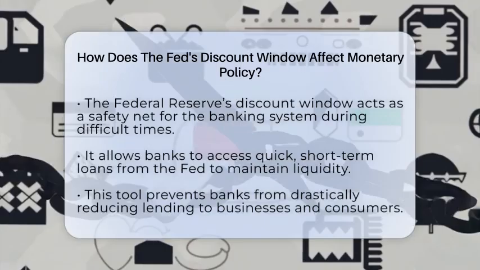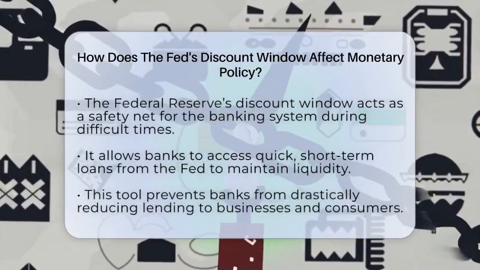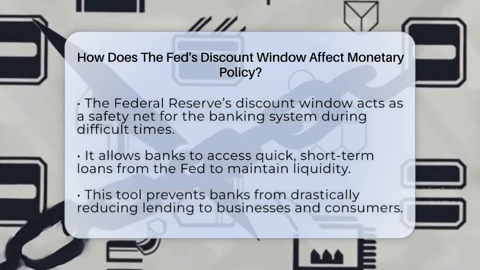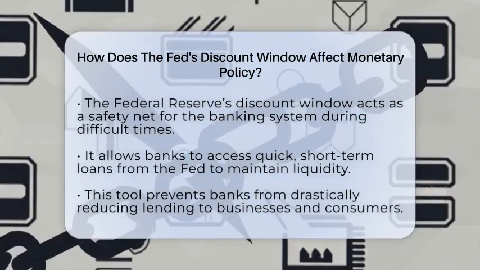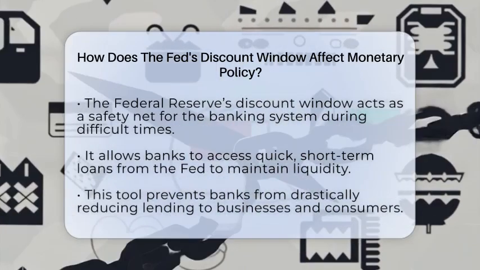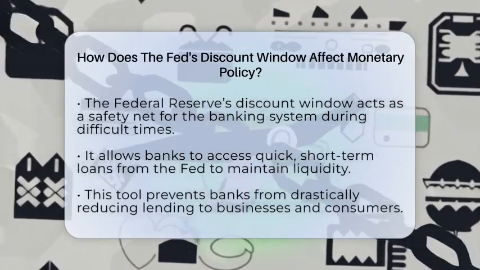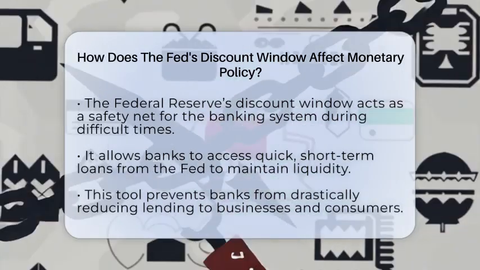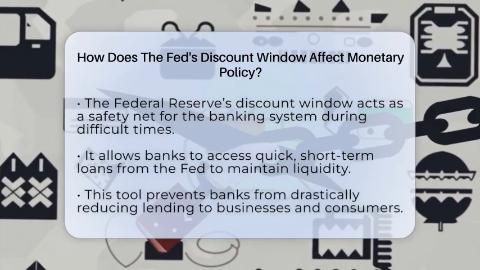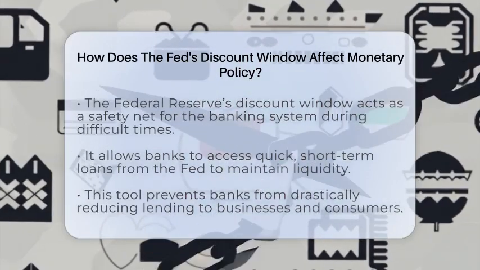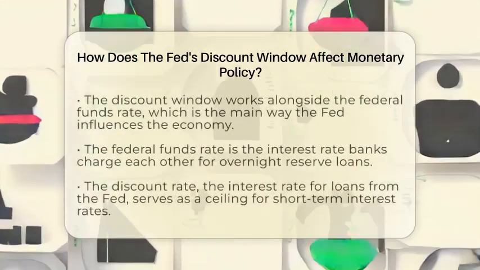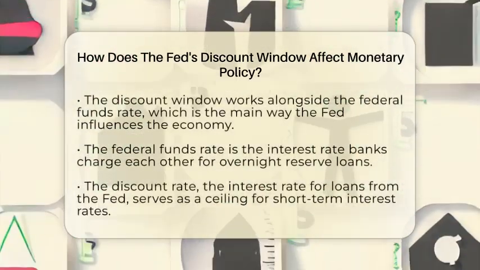This support keeps banks from having to cut back on lending to businesses and households suddenly. When banks can borrow easily, they keep providing loans, which keeps the economy moving smoothly. The discount window works alongside the main way the Federal Reserve influences the economy, which is through the federal funds rate. The federal funds rate is the interest rate banks charge each other for overnight loans of reserves.